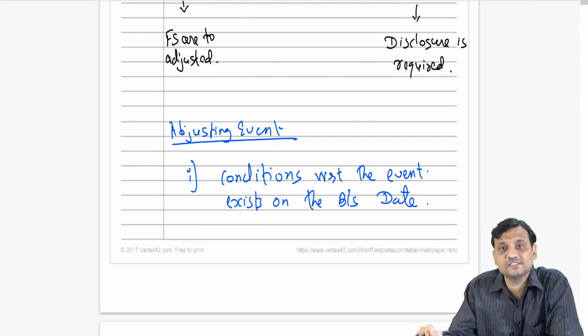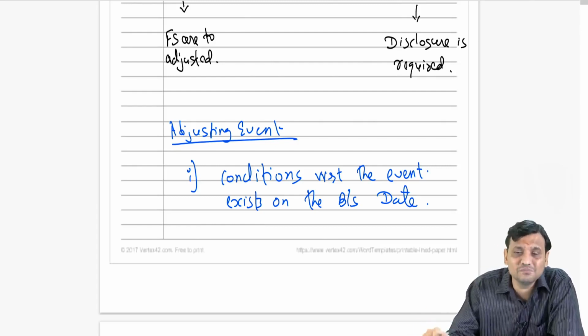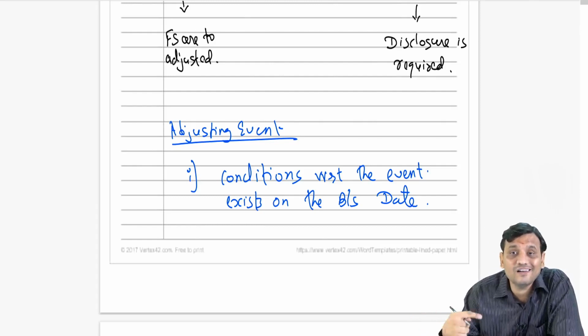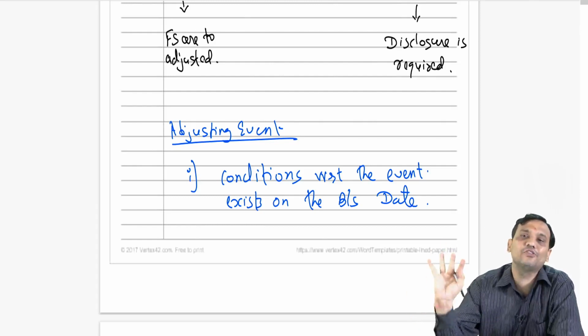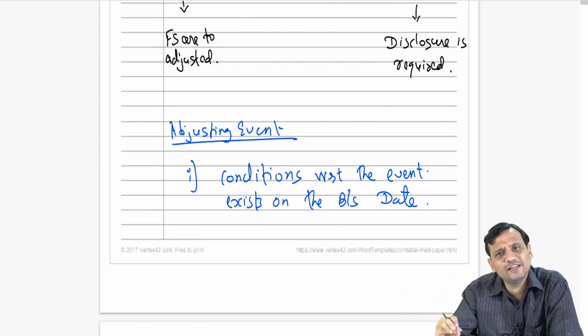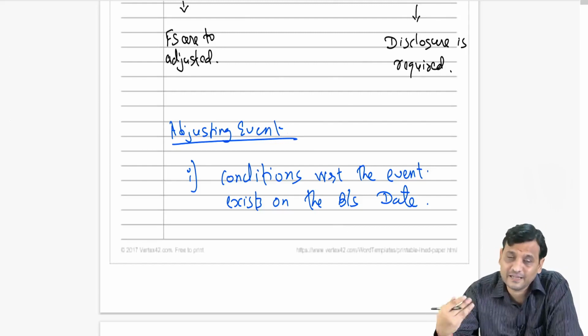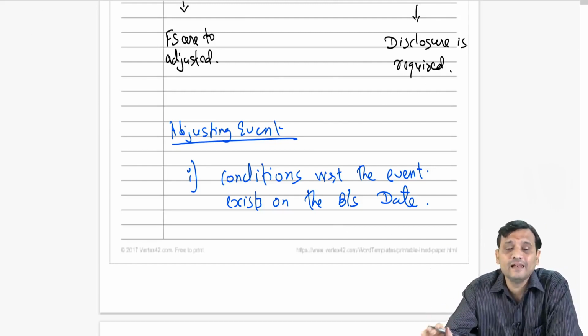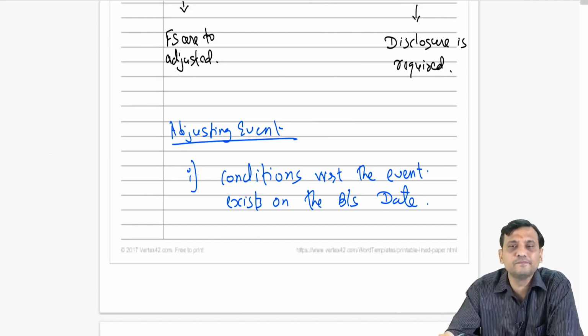When we say conditions, it means the scenario, the circumstances with respect to occurrence of that event is existing on the balance sheet date. Let me explain this point with a very small example and then I go for the second area. Like I have sold goods to a debtor in the month of February. Money is to be received from the debtor in the month of, say, April.